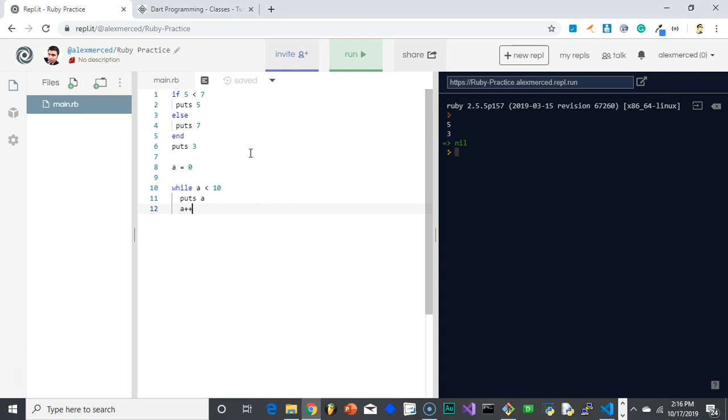So I'm going to say, hey, after you puts a, add 1 to a. So then a will be worth 1 more. It actually changes the value of the variable. And then that's the end of the loop.